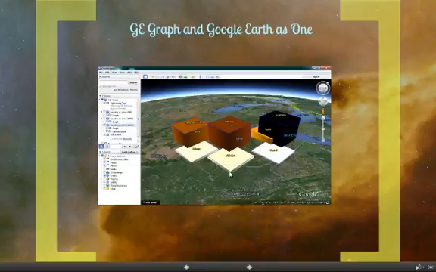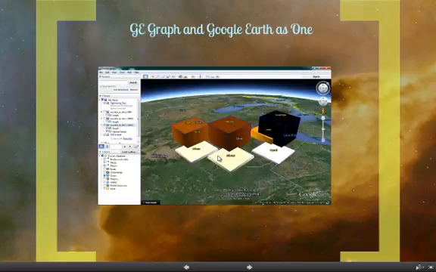GE Graph was used to make these bar graphs in Google Earth to portray the statistics of the trends in suicide rates. We see in this graph that the cities of Cincinnati, Columbus, and Cleveland have much higher bar graphs because the trends of suicide rates are much higher than little places throughout the state.